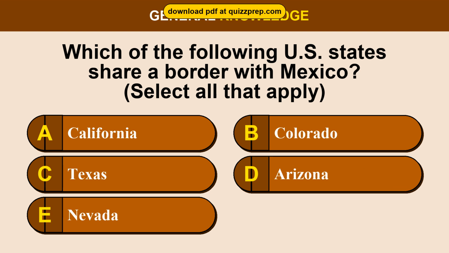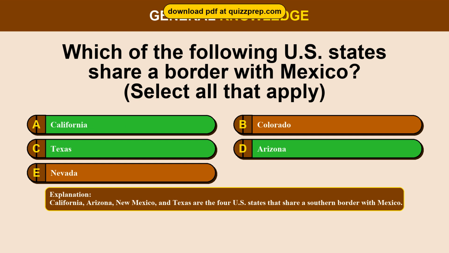Question 63. Which of the following U.S. states share a border with Mexico? Option A, California. Option B, Colorado. Option C, Texas. Option D, Arizona. Option E, Nevada. The correct answers are options A and C and D. California, Texas, Arizona. California, Arizona, New Mexico, and Texas are the 4 U.S. states that share a southern border with Mexico.